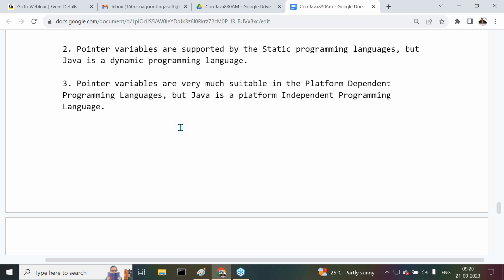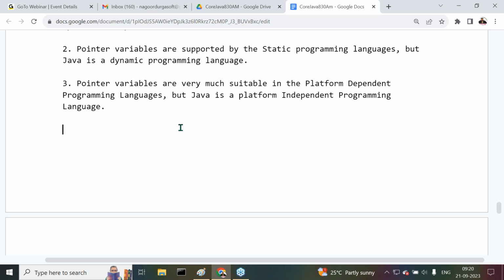The point I'm trying to explain, try to understand it now. What's the point I said? C is a platform dependent programming language. Platform dependent means the same operating system for compilation and execution, meaning the same computer. Assume one pointer variable is declared in a C program. At compilation time, its memory is allocated, and the pointer variable refers to memory location 1010. I'm able to use the same operating system for execution. Once it is the same system and same operating system, the same memory location assigned at compilation time is assigned for the variable at runtime also.